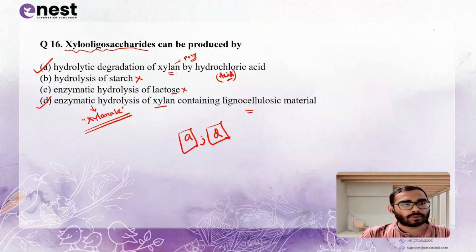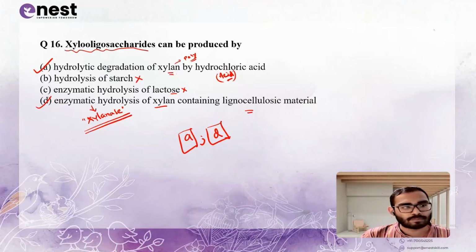Just remember, if you want to convert a complex polysaccharide to simple sugar or oligosaccharide, you just need to break it down. That breakdown agent can be anything. You can use some acidic agent, which is basically hydrolytic degradation. You can use some basic agent also. You can use enzymatic hydrolysis by using enzymes.